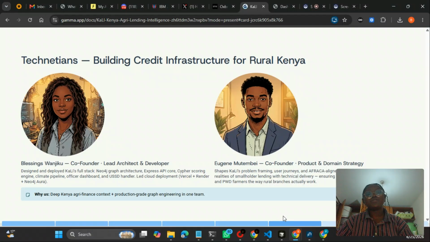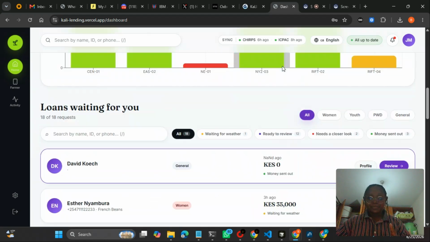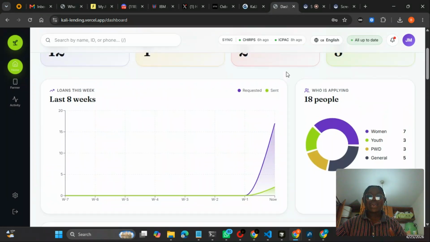Hey, that's a lot of the pitch deck. Let me run you through what we actually built. So I had already logged in so that I can really hurry this process up. But what we can see here is the dashboard of a normal rural officer on a normal day-to-day basis. So from here, they can be able to tell analytics for the past 8 weeks.